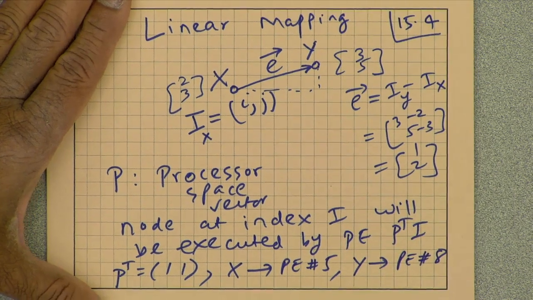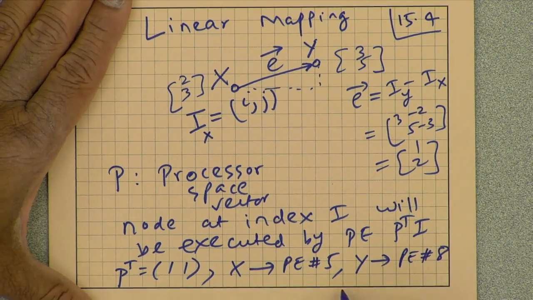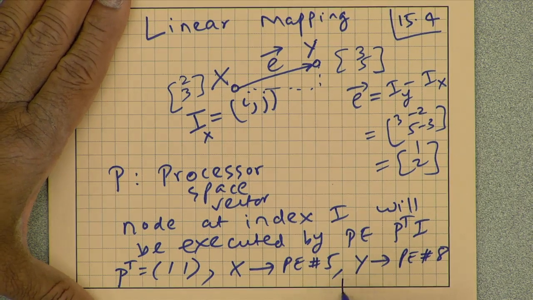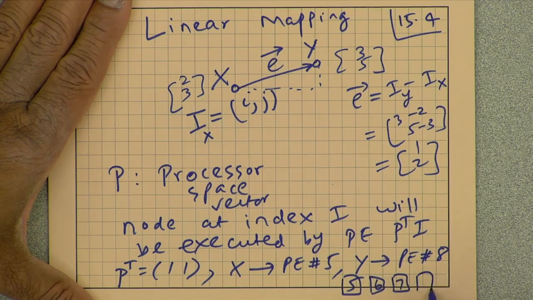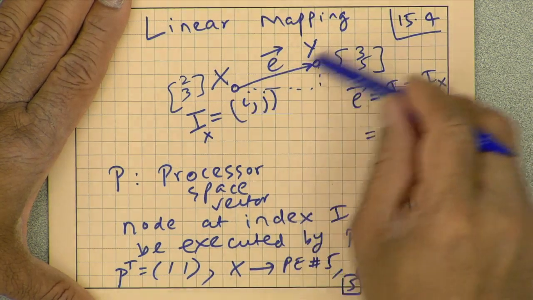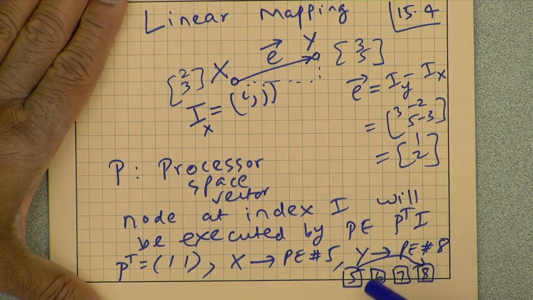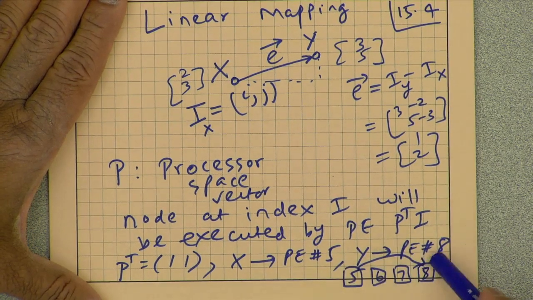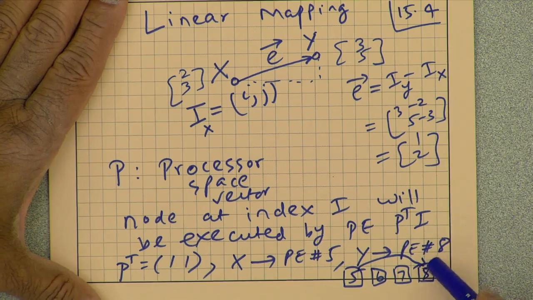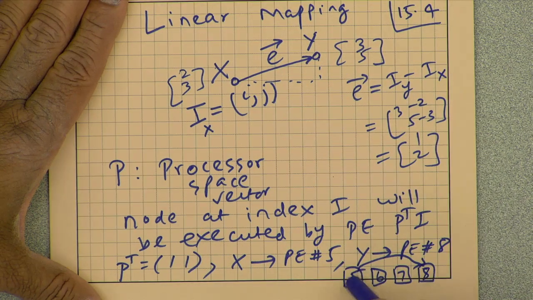That means there will be a connection from PE number 5 to PE number 8. So that edge in the dependence graph will lead to an edge in the hardware systolic array, by that connection that I am showing here from 5 to 8.